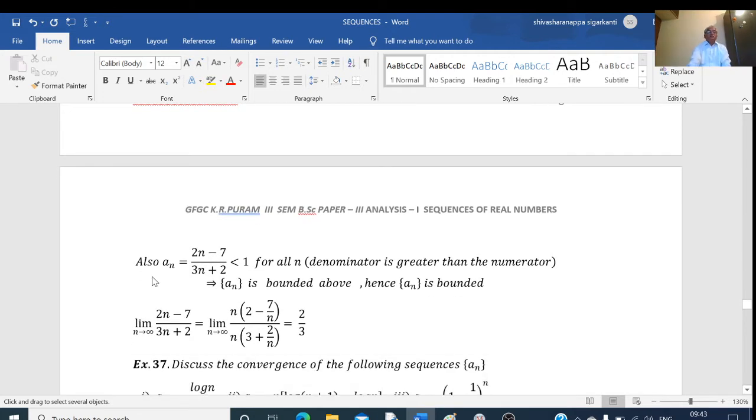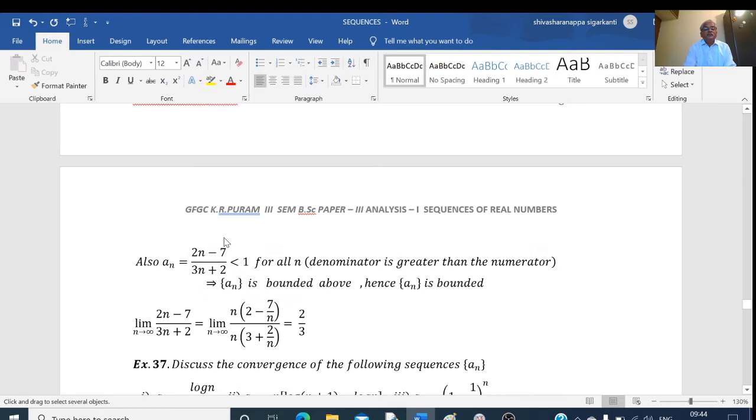So here a_n equals (2n minus 7) divided by (3n plus 2). We can observe that 2n is less than 3n, right? And 2n minus 7 is definitely less than 3n plus 2. That means here the denominator is greater than the numerator.